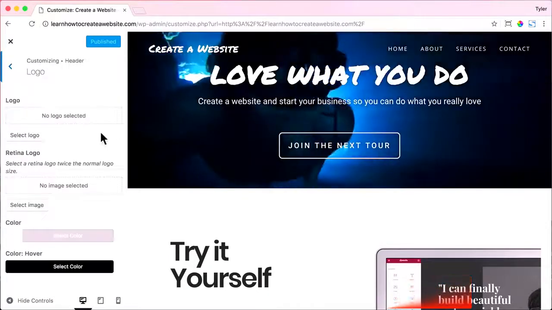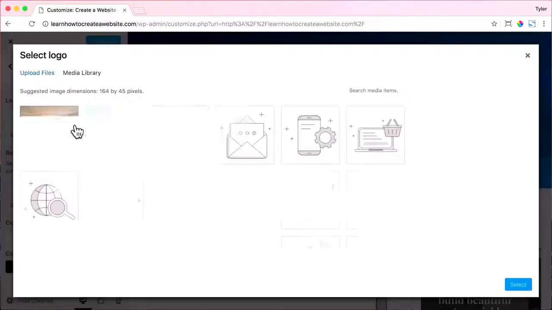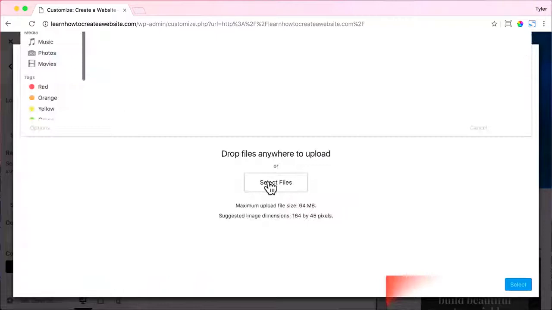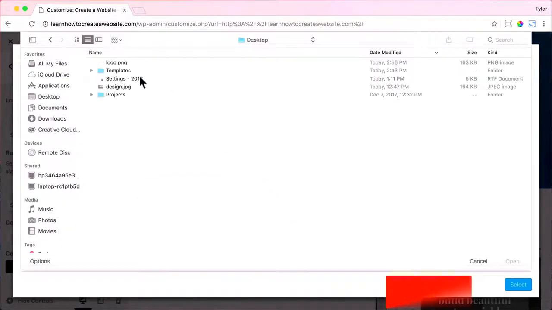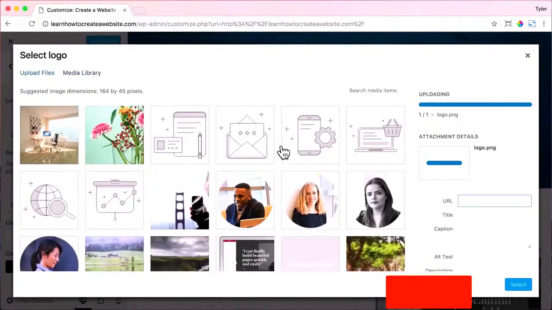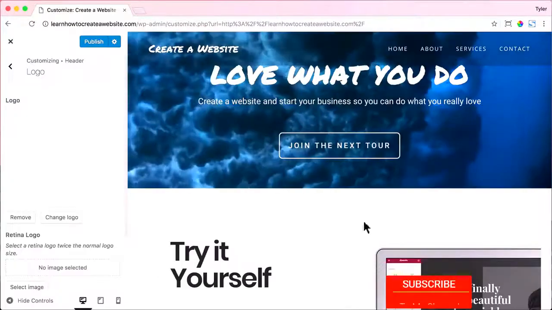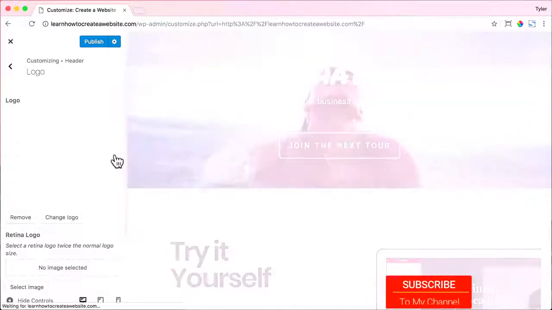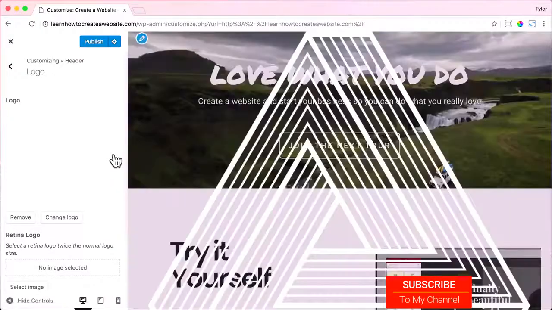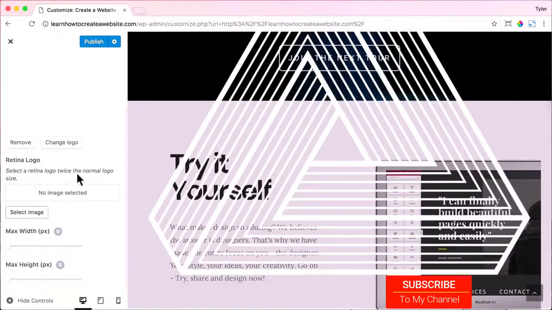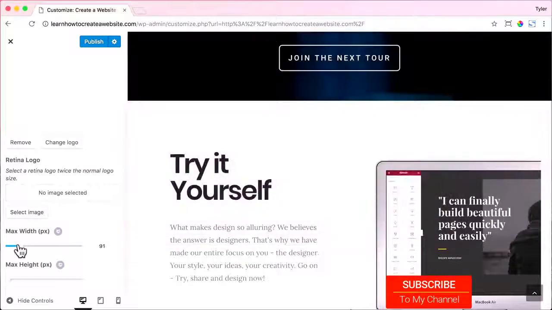Then click Select Logo, and go to Upload Files, select Files, go to your desktop or wherever you downloaded it to, and choose the logo and press Open. Then it will upload and choose Select and click Skip Cropping because we don't want to crop it. That will take off the top and the bottom. So skip cropping, and now we can see our logo is huge, but we don't want it that big.